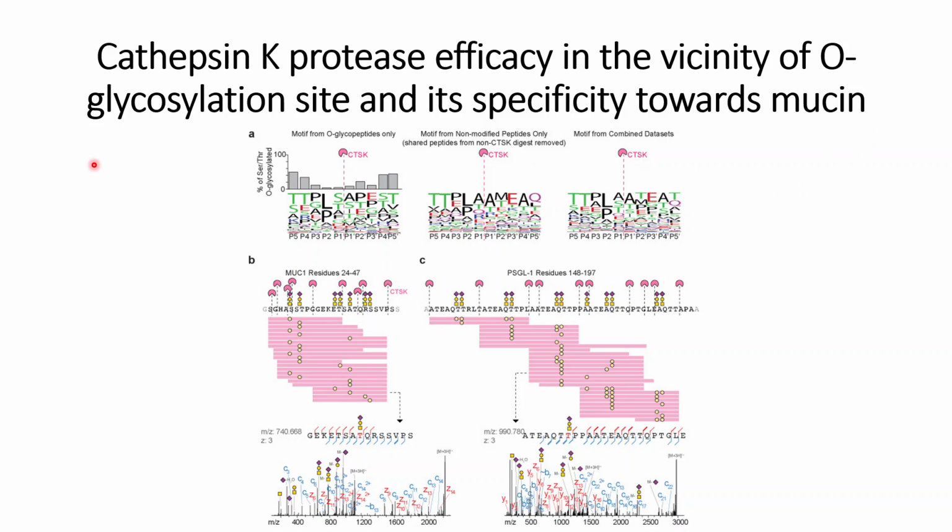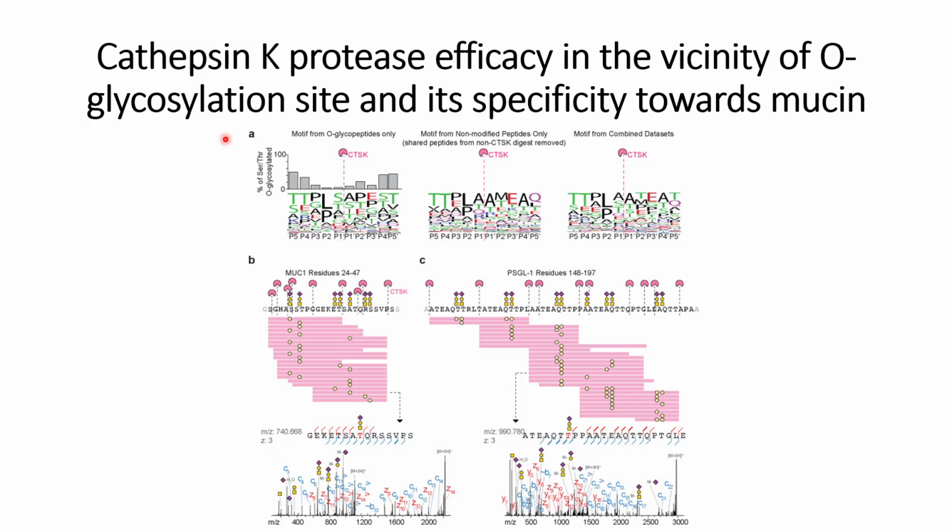In this video, we will discuss the cathepsin K protease efficacy in the vicinity of the O-glycosylation site and its specificity towards mucin. So far, the researchers have tested this cathepsin K protease activity on the purified mucin and also on different kinds of cell lines which express this mucin. And in both cases, they are able to see the activity of this cathepsin K